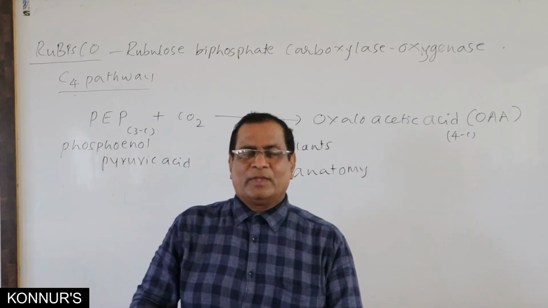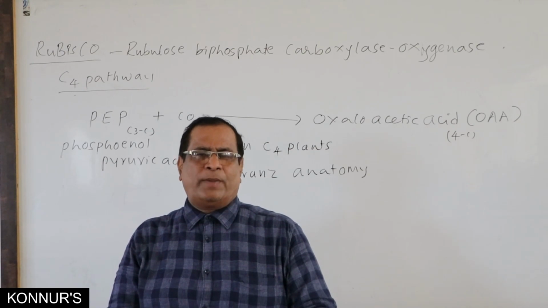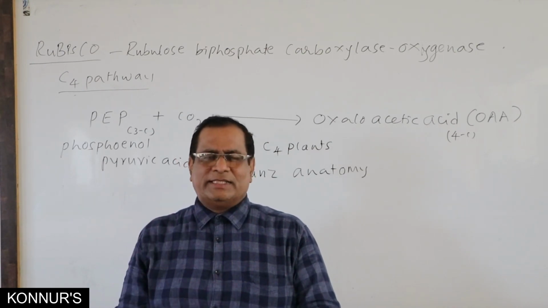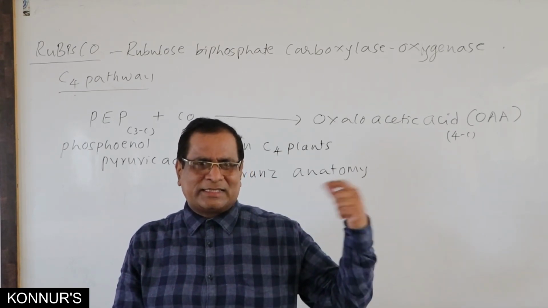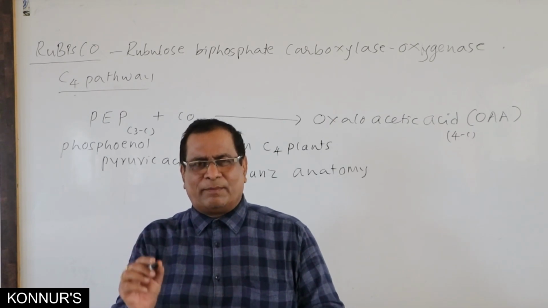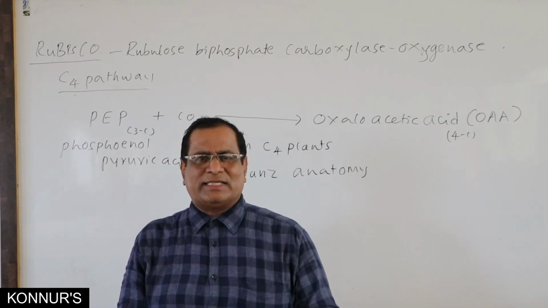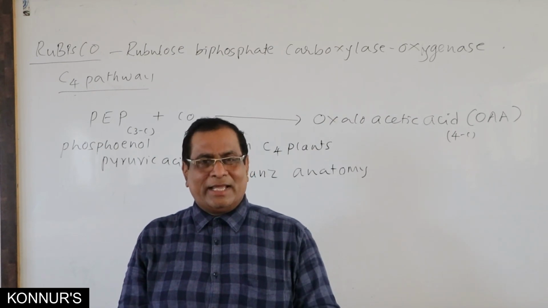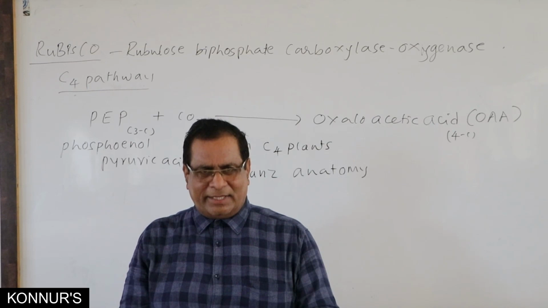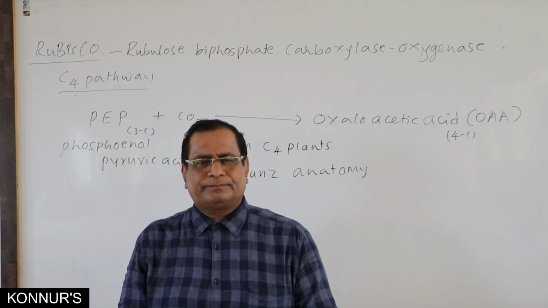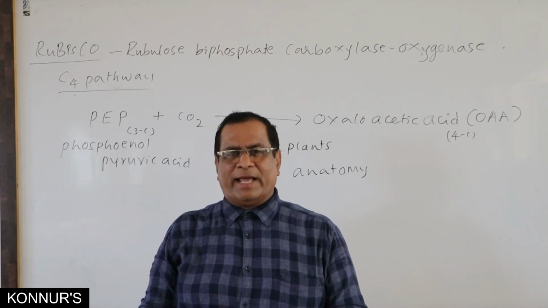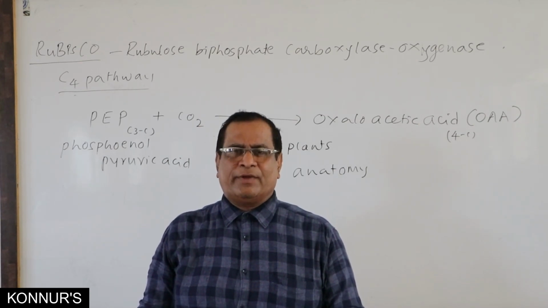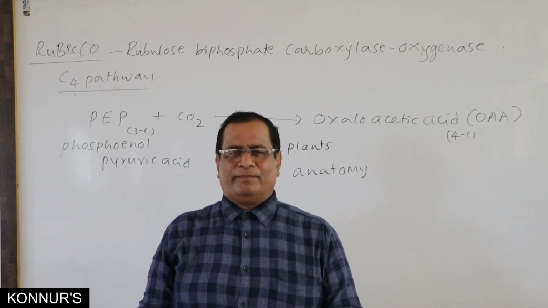That is the definition. But in C3 plants, the vascular bundle is covered by a bundle sheath which is single layered, and here it is many layered with the thick cell wall and also large number of chloroplasts. In C4 plants there is a Kranz anatomy, that's why they perform C4 pathway.